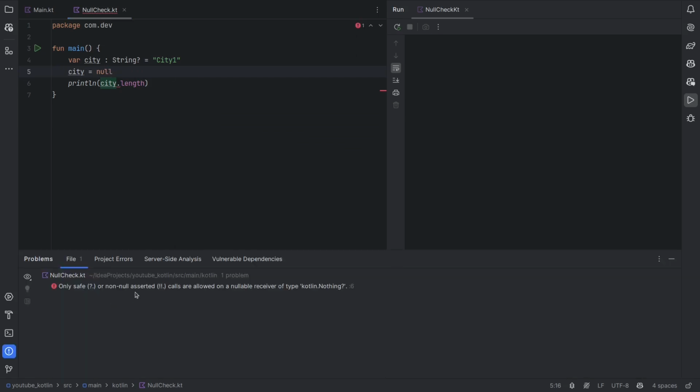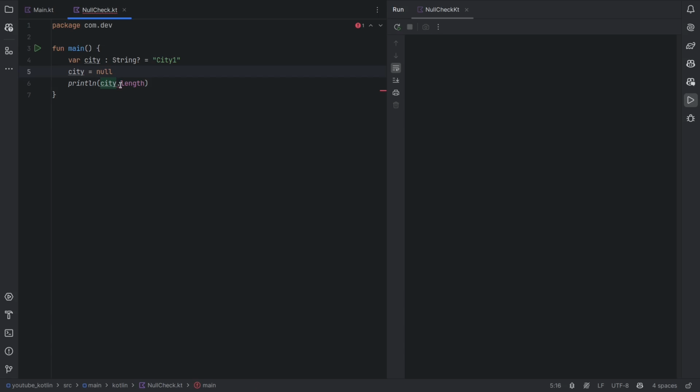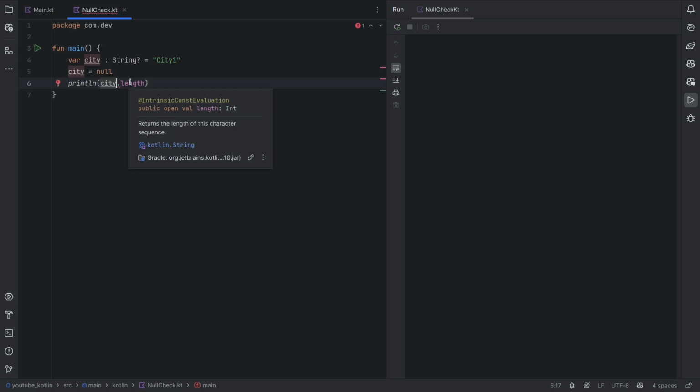See here that the error has changed, but I'm getting another error. Only safe or non-null asserted calls are allowed for a nullable receiver of type. So since city is now nullable, Kotlin checks. I'm calling the length on a city, but since city can be null, this would again cause a null pointer exception. So Kotlin expects you to add this safe operator.